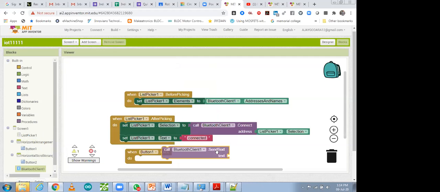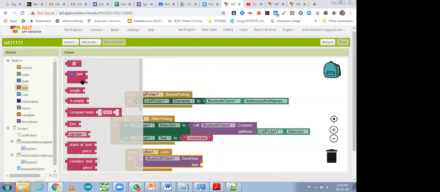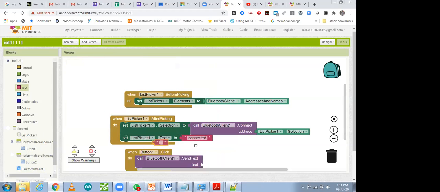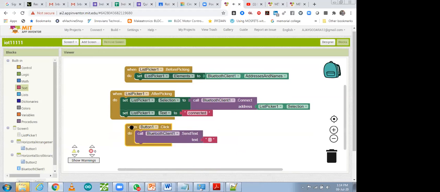Send text, this one you have to take it, you have to fit it. Over there you have to go to text. This one you have to fit. This one is one text block, one button block, you can make it duplicate. This one for button 2. Sorry, 2 buttons I have used.